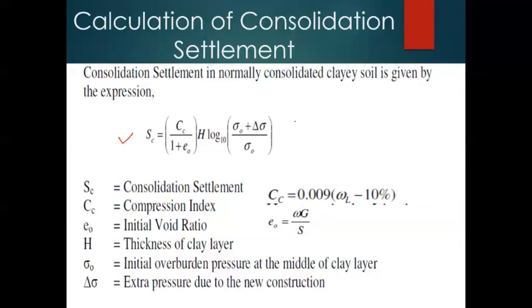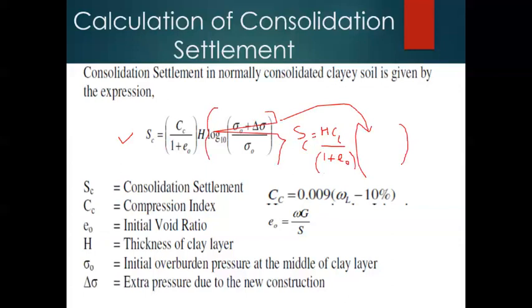Or it can also be written as Sc is equal to H Cc, which you can easily remember, divided by 1 plus e naught as usual, and the remaining part is log of sigma naught plus delta sigma, which we write inside the bracket.